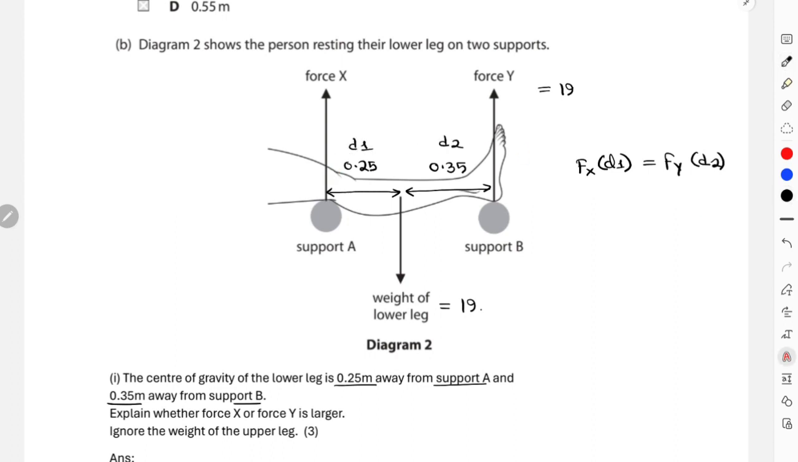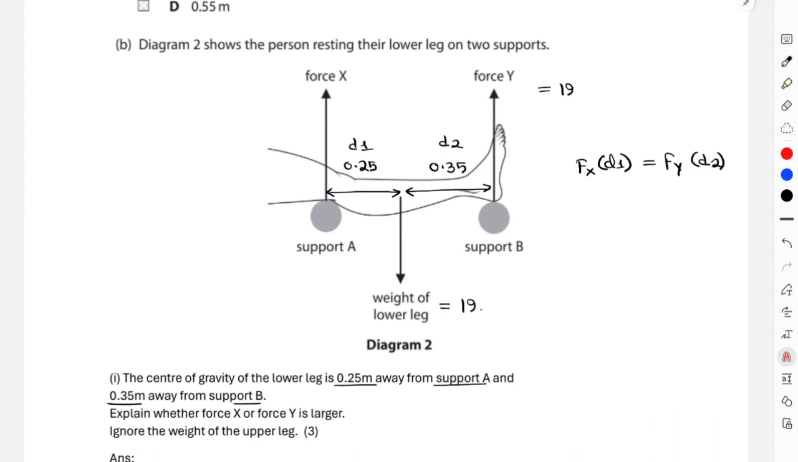So from this I can understand that if they have to be equal, since force Y has a larger distance, D2 was 0.35 whereas D1 was 0.25, on the right hand side of your equation force Y has a larger distance, and obviously that must be balanced out with a smaller force. And since your D1 distance from your center of gravity is smaller, in order to balance out, force X must be larger. So under this basis, we're supposed to write our answer.